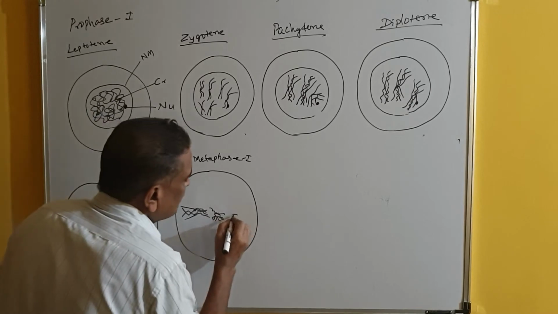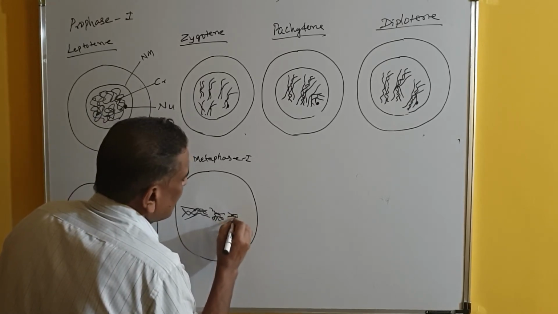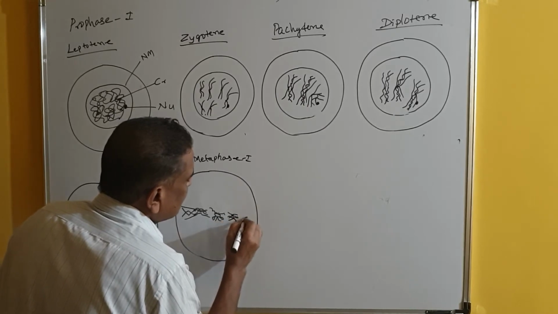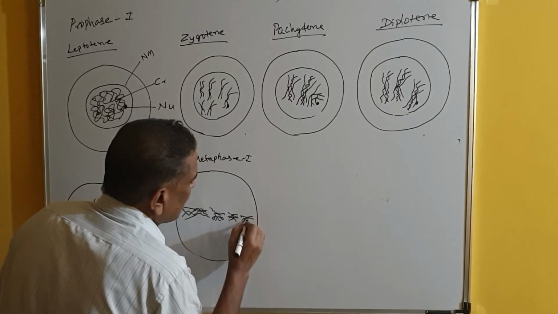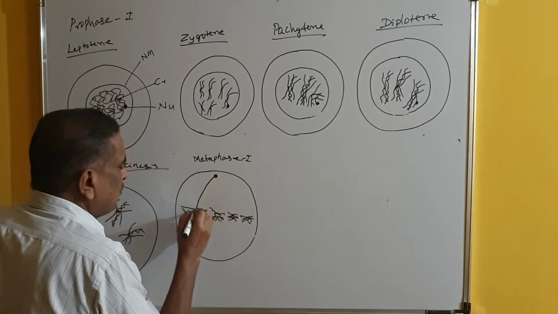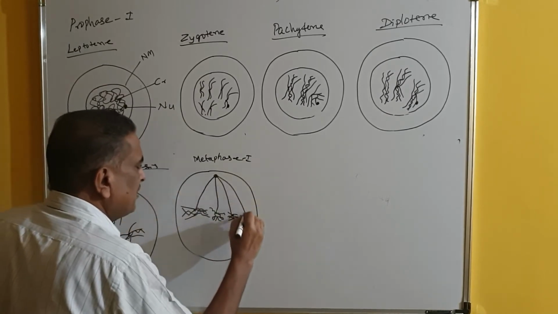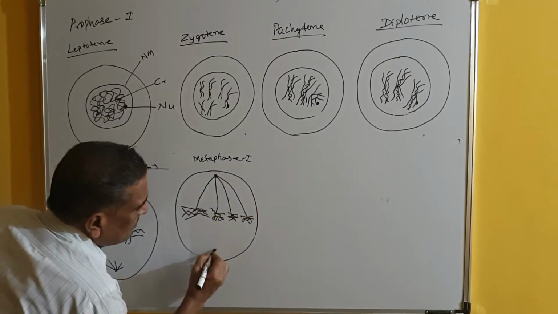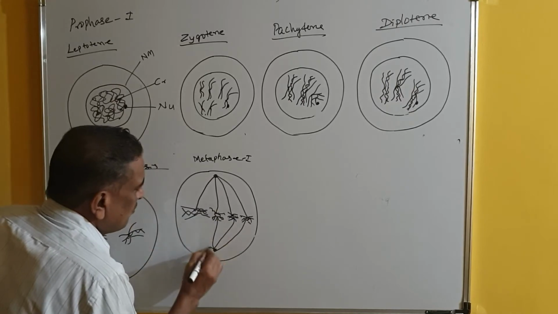Centromere region. So I will show here, like this, 4 chromosomes I will show. And the spindle fibers from this region will come and hook the centromere. It will hook this centromere and hook this centromere. From this region, the spindle fiber will go and hook this centromere.